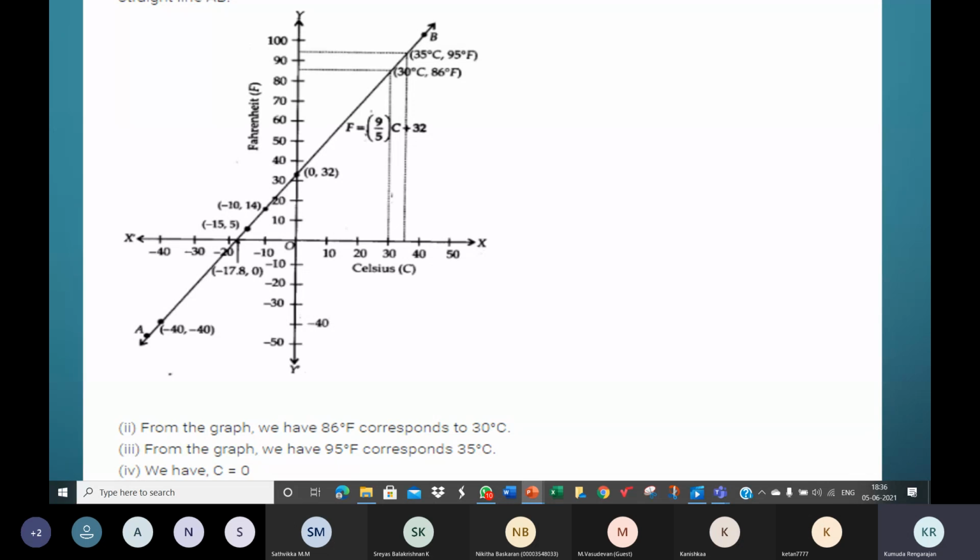Please check your graph. Others who did not share the picture with me, please complete it. This graph was completed in the last class. This is a different one, the next one.